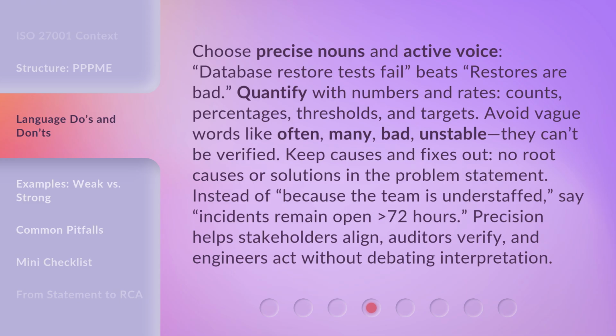They can't be verified. Keep causes and fixes out. No root causes or solutions in the problem statement. Instead of because the team is understaffed, say incidents remain open greater than 72 hours. Precision helps stakeholders align, auditors verify, and engineers act without debating interpretation.